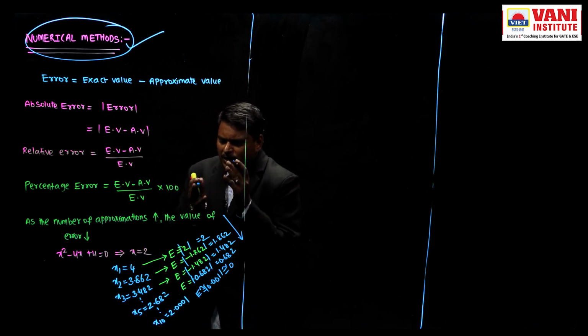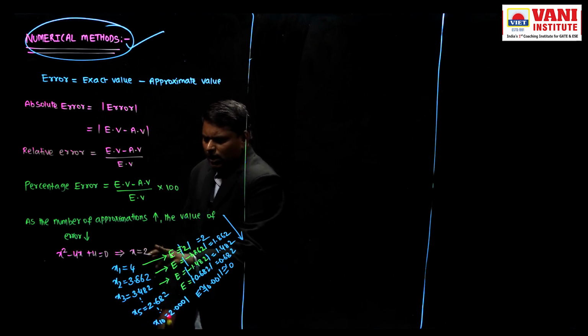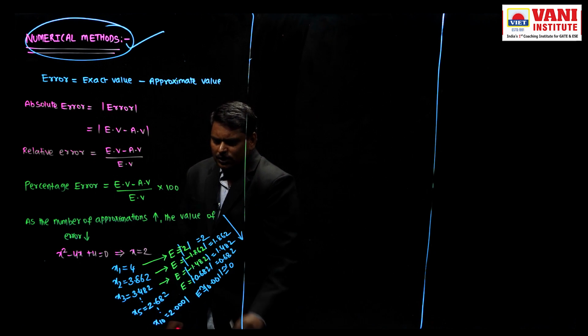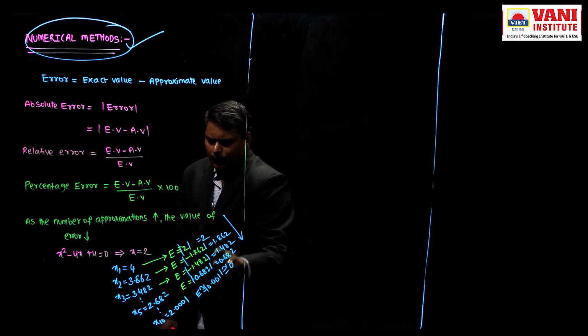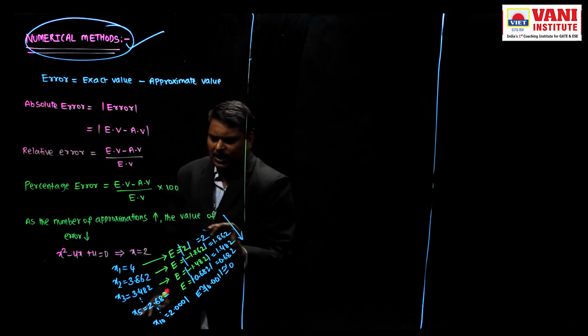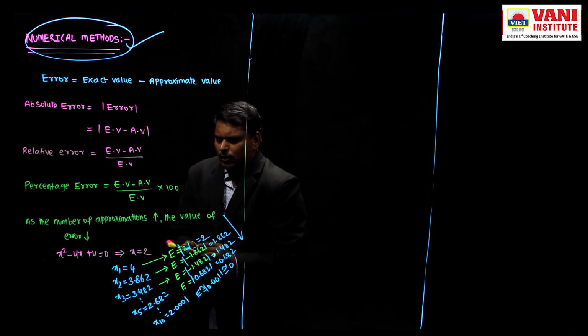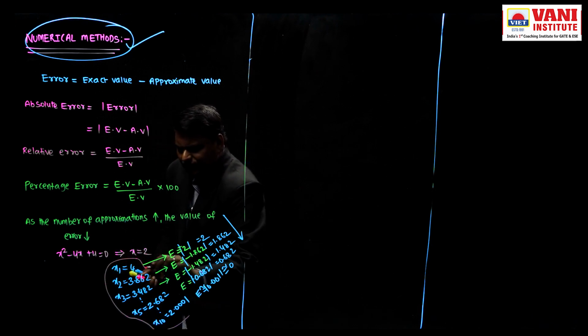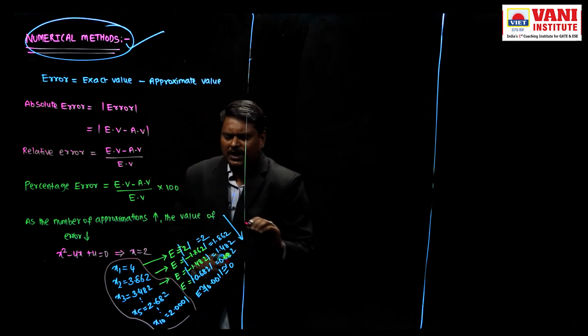What is the meaning of absolute error? Consider only magnitude. What is the error here? Exact value is 2, approximate value is 4, so 2 is the error at the end of the second approximation. I am considering all these values for your understanding purpose only. Don't bother about these values. Sir, how did we get these values? All these are random values, just for your understanding.